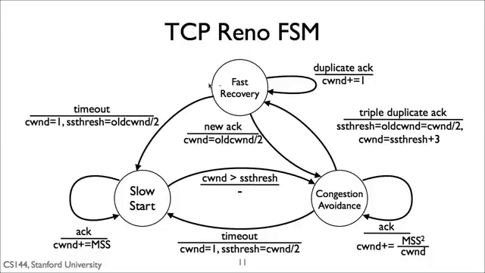On a timeout, it returns to slow start, just as in congestion avoidance. On receiving a duplicate ACK, it increases the congestion window by 1. This +3 here in the transition to fast recovery is to consider the 3 duplicate acknowledgements that were received.